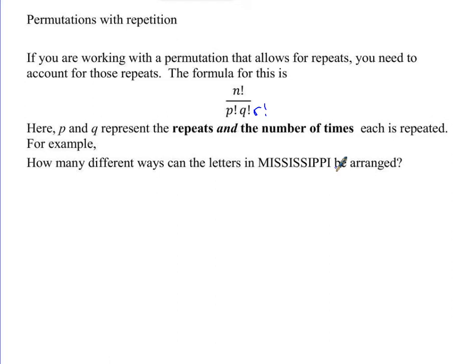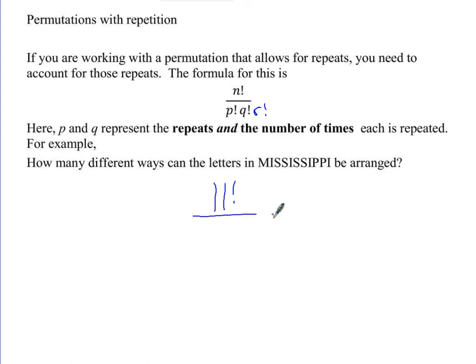I want to figure out how many ways I can rearrange those letters in that word, but I don't want to count the repeats more than once. Okay? So that's why we're using this formula right here. Now, n is just going to be the number of things that we're talking about here. So how many letters are there in the word Mississippi? How many letters are there total? There's 11. Yeah, n is 11, the number of letters total. So it's going to be n factorial, which is 11 factorial.